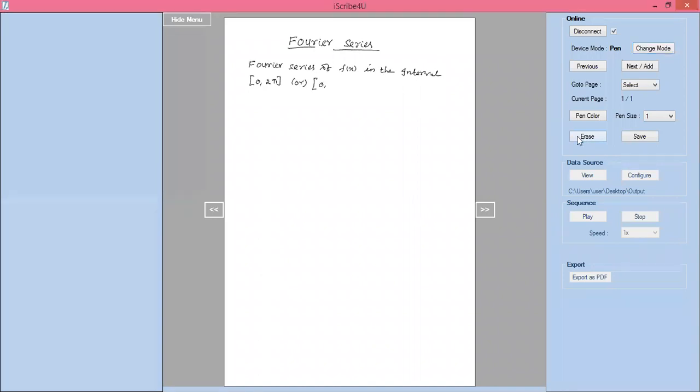So then that time we can use minus pi to plus pi.